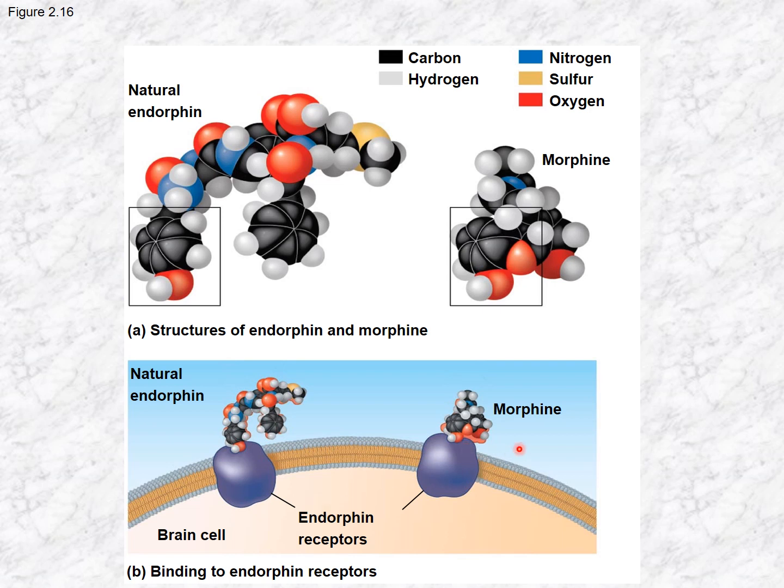Pharmaceuticals are made in the lab to mimic those. So it's important to know the business end of the natural endorphins so that we can create a molecule that looks like it, with the same shape and same size, so that it can bind to the same receptor and work the same.